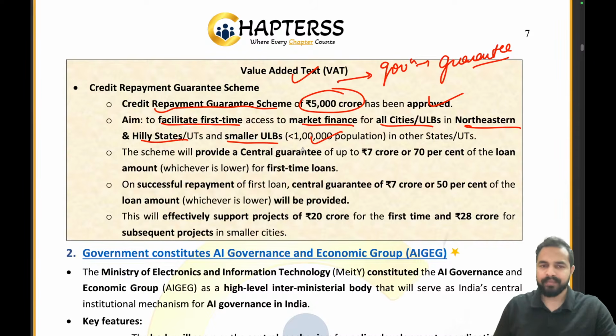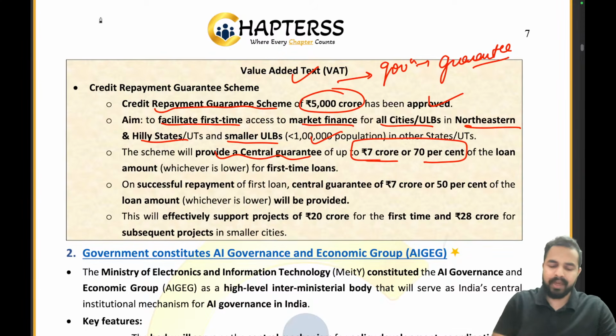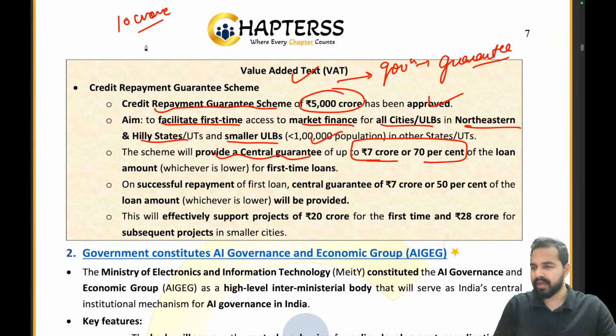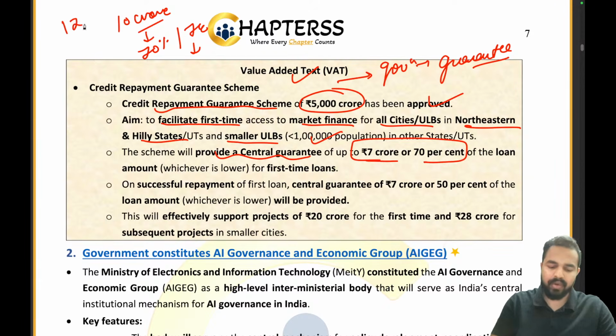Okay, clear to everyone? So they will be providing a central guarantee of up to rupees 7 crore or 70% of the loan. Let's take an example that they required a loan of rupees 10 crore, right? So government has said that either I will be providing 70% or rupees 7 crore, whichever is lower. Clear? If the total amount of the project was 12 crore, right, so 70% would have been 8.4, but government will be providing only 7 crore rupees. Clear to everyone? So that's how this is going to work.